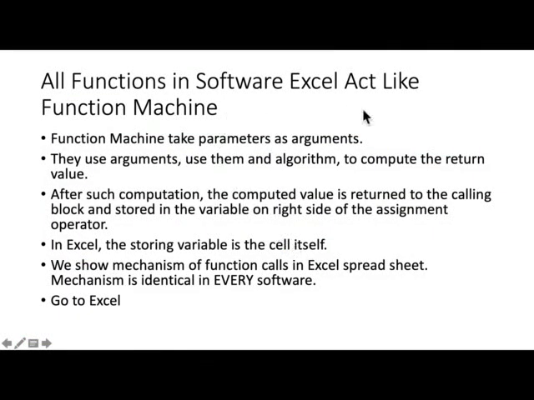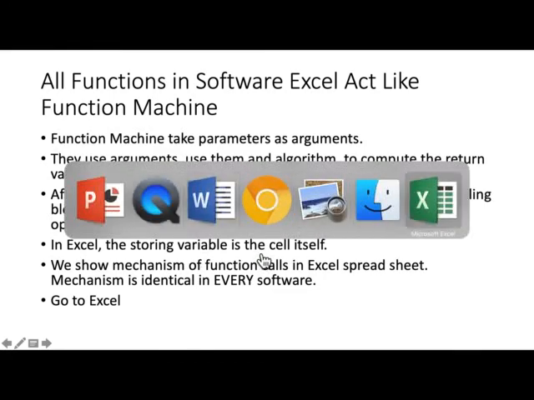All functions in software, like in Excel, act like function machines. A function machine takes our parameters as arguments. They use the arguments and the algorithm to compute and return a value. After such computation, the computed value is returned to the calling block and is stored in the variable on the right side of the assignment operator. In Excel, the storing variable is the cell itself, and we're going to show you the mechanism of a function call in an Excel spreadsheet. And this mechanism is identical in all software. Let's go to Excel. I'll show you.